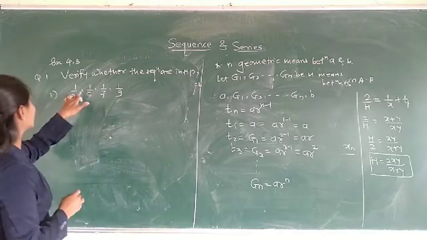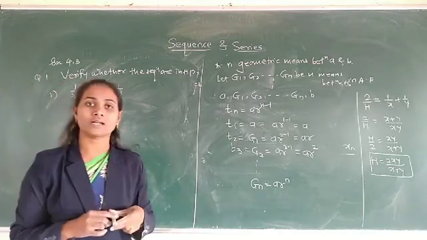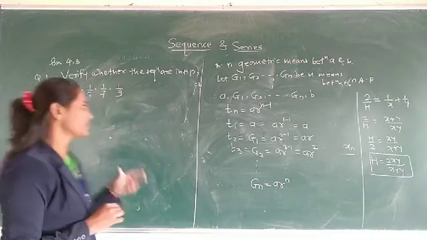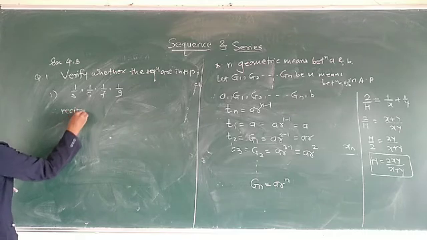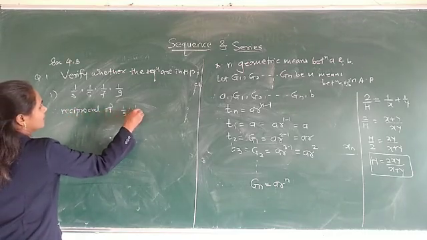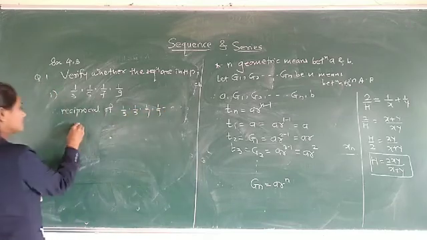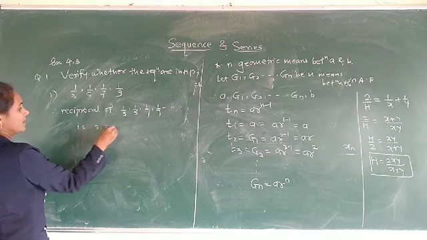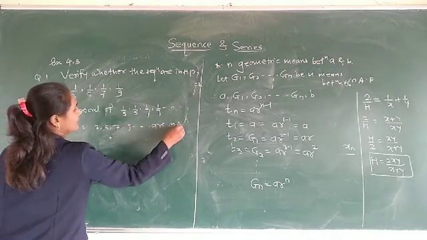First we see that a sequence is said to be in HP if the reciprocal of the given sequence is in AP. So take the reciprocal of this. The reciprocals of 1/3, 1/5, 1/7, 1/9 and so on are 3, 5, 7, 9 and so on, which are in AP.